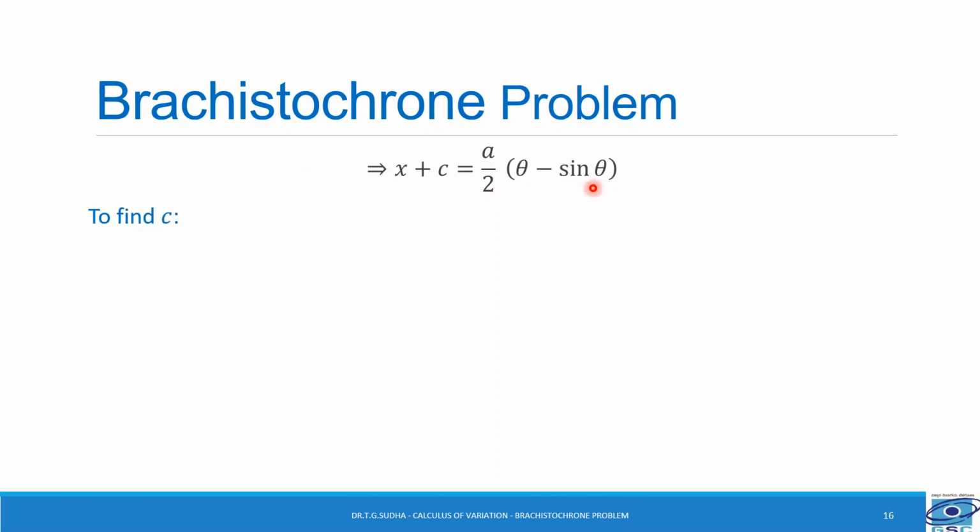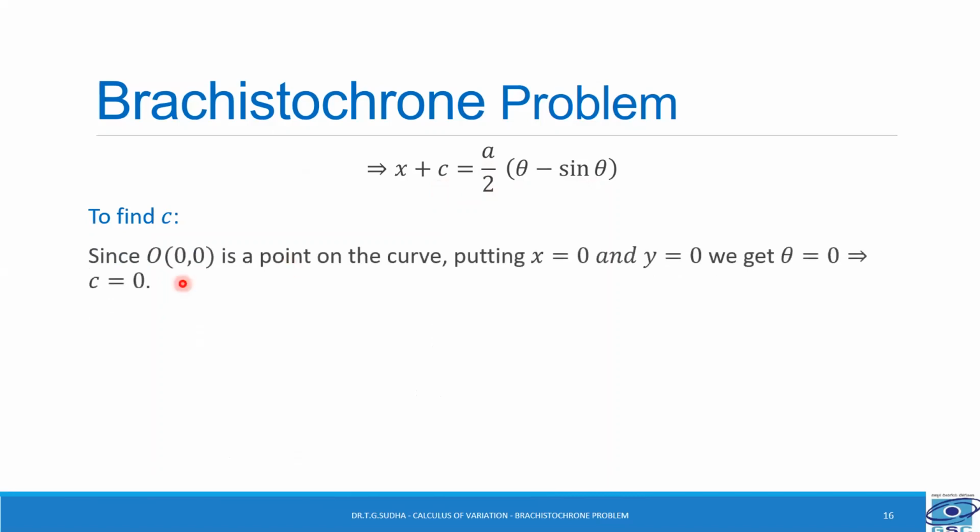Now let us find the constant of integration c. To find c, we know that O, that is the origin (0, 0), is a point on the curve. So putting x is equal to 0 and y is equal to 0, we get θ is equal to 0, which implies c is equal to 0.